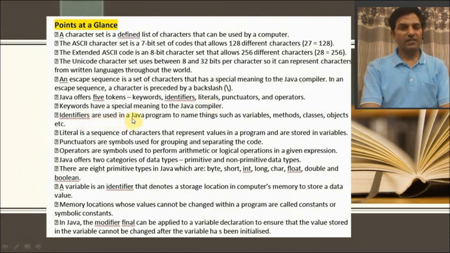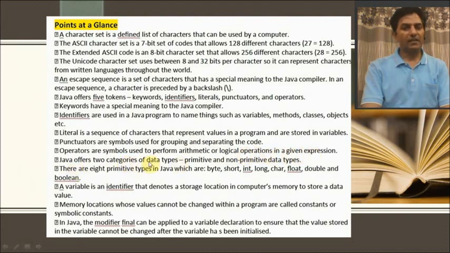Identifiers are used in a Java program to name things such as variables, methods, classes, objects, etc. Literals are a sequence of characters that represent values in a program and are stored in variables. Punctuators are symbols used for grouping and separating the code. Operators are symbols used to perform arithmetic or logical operations in a given expression.